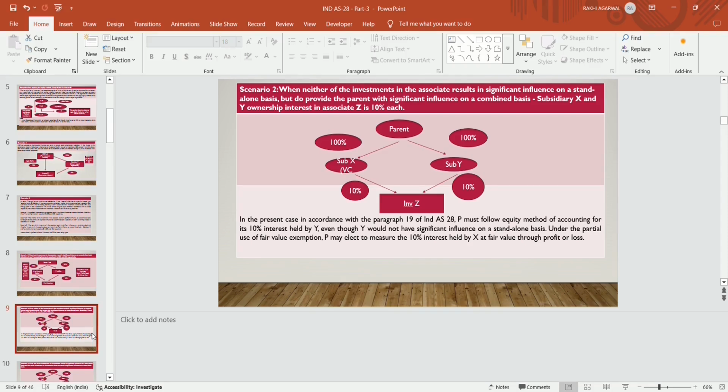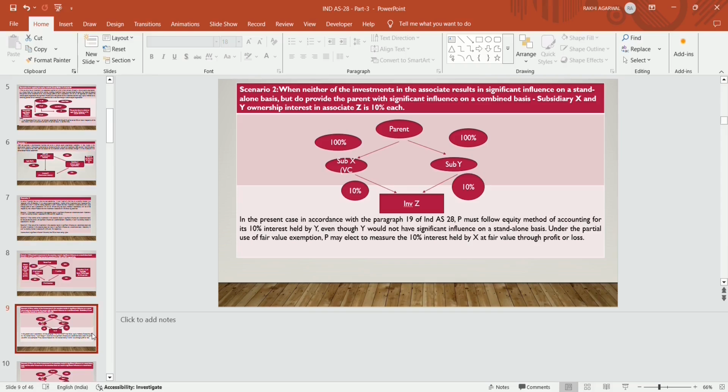The parent is P Limited and it has two wholly owned subsidiaries, subsidiary X, which is a venture capital organization, and subsidiary Y. Subsidiary X holds a 10% stake in Z Limited and subsidiary Y holds a 10% stake in Z Limited. With 10% you say that they do not have significant influence, but the parent will consolidate its balance sheet, because they are wholly owned subsidiaries, and altogether it will check the definition of significant influence. In this case, 10% plus 10% becomes 20%. It meets the definition of significant influence.